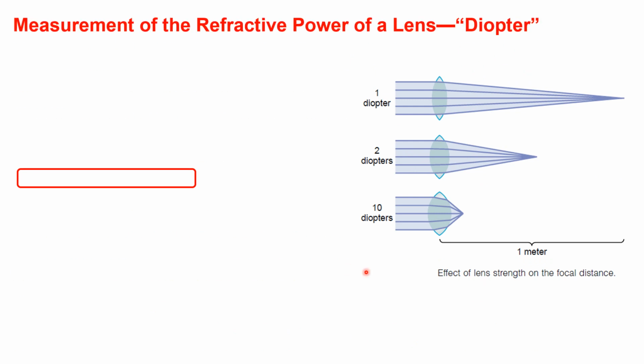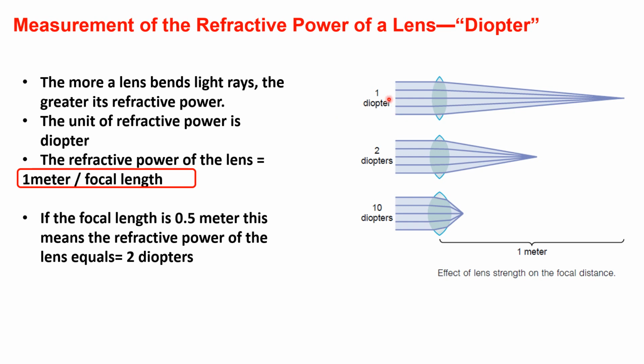What is the meaning of the refractive power of the lens? How can we measure the refractive power of the lens? And what is the meaning of the diopter? If we look here, these are parallel light rays, and they are focused at a distance of about 1 meter behind the lens. If we divide 1 meter by the focal length, which is equal to 1 meter, this gives the refractive power of the lens, which is equal to 1 diopter. So the unit of refractive power is known as the diopter, and the refractive power of the lens equals 1 meter over the focal length.